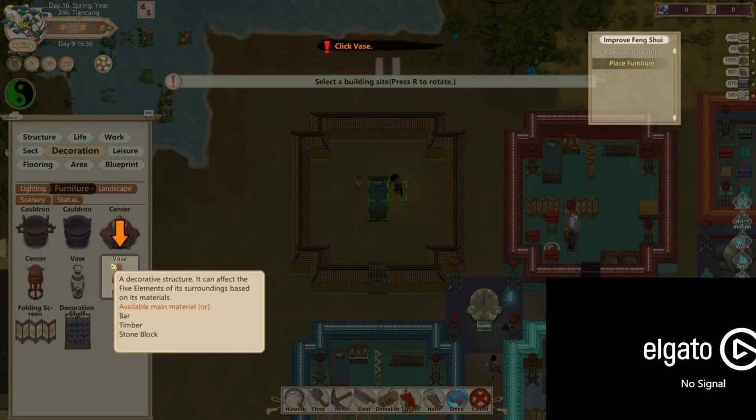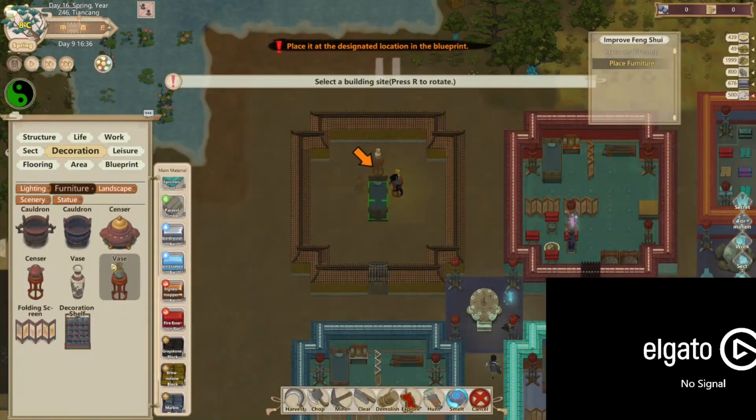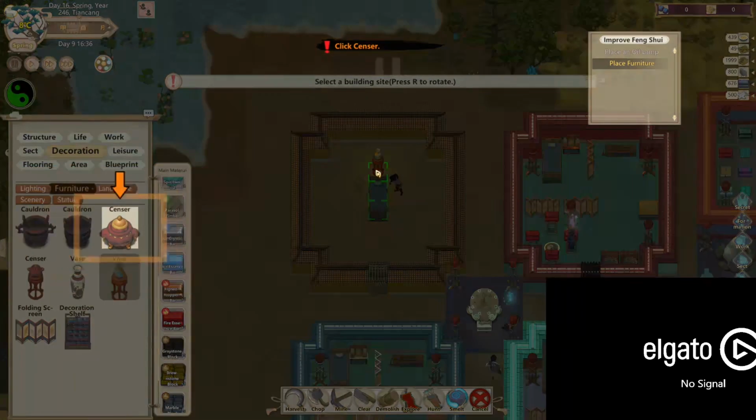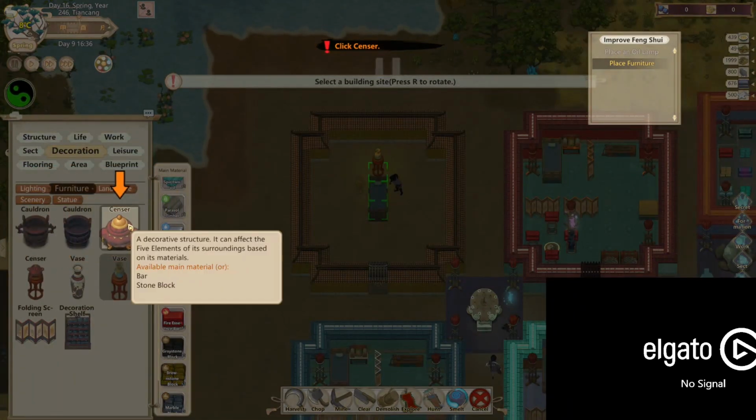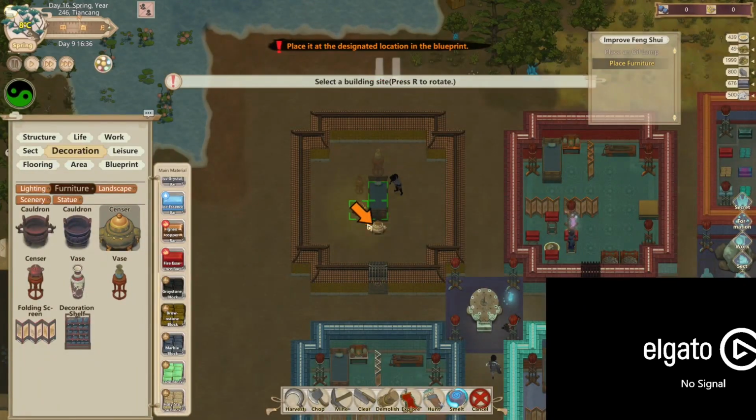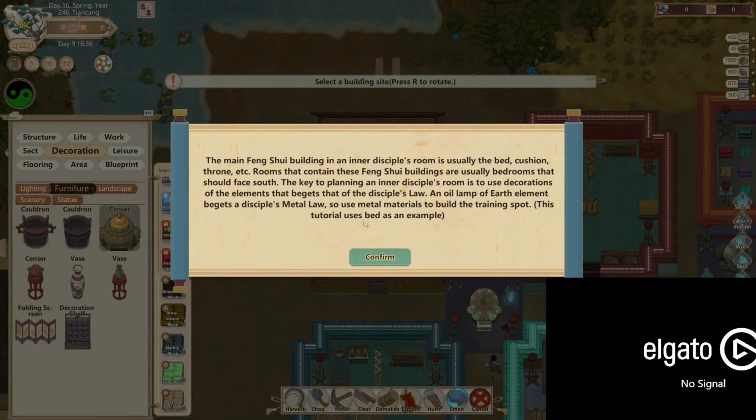Or timberstone. Effective. The main feng shui building of a disciple's room is usually the bed, cushion, throne, etc. Rooms that contain these feng shui buildings are usually bedrooms that should face south.